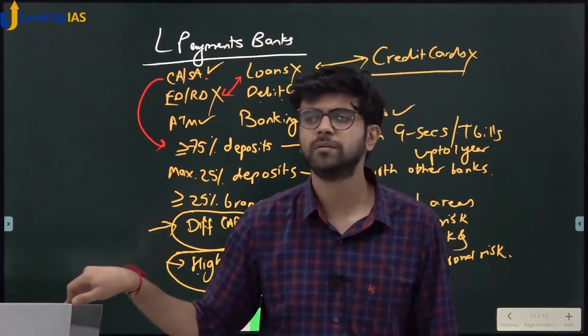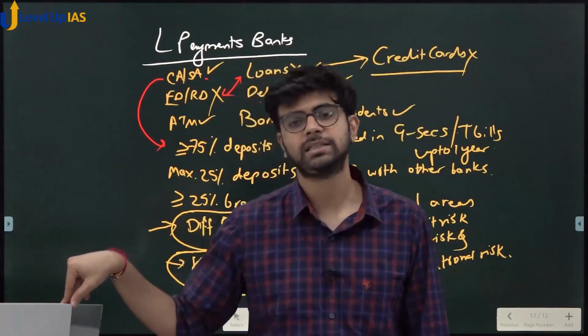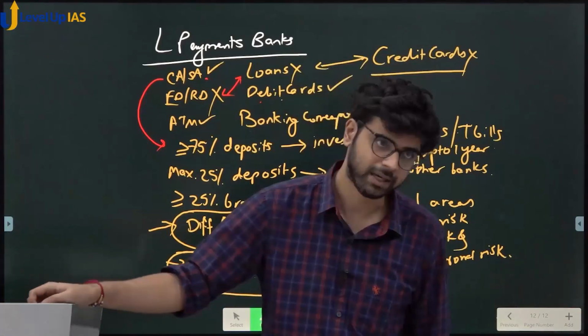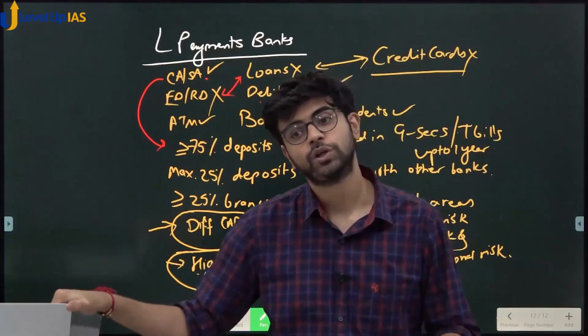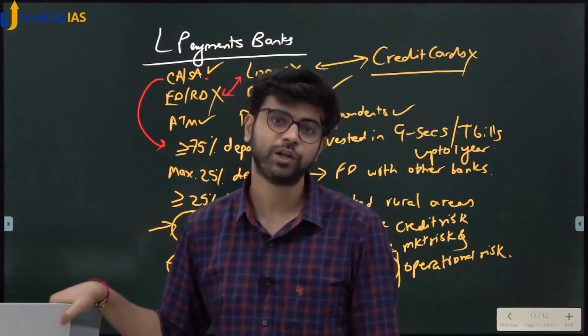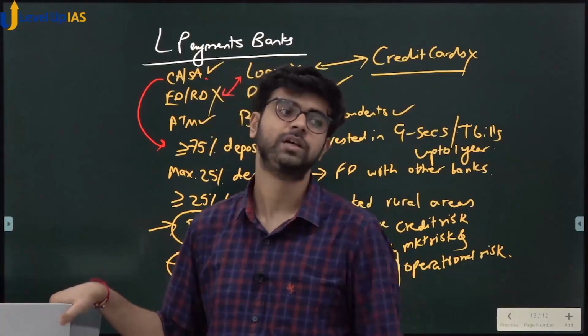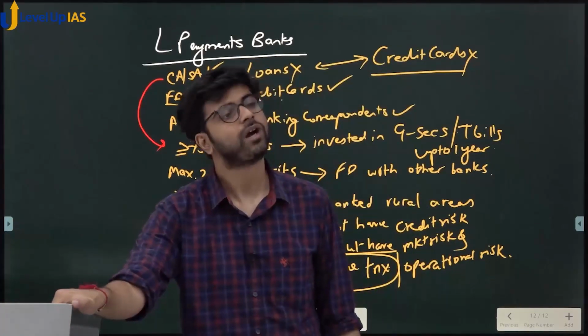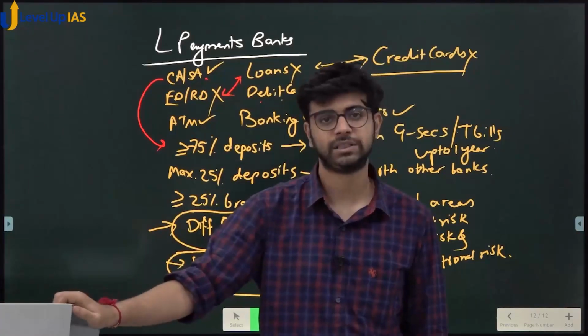We will do this in the money supply chapter. But let's say in a savings account you need to maintain a minimum monthly balance. Current account has no minimum monthly balance. In a current account you can also withdraw more than what you have in your account. So let's say you have 20,000 in your account. You can also withdraw 25,000. That 5,000 will be treated as a loan by the bank to you by default. Current account has those facilities, you can say.